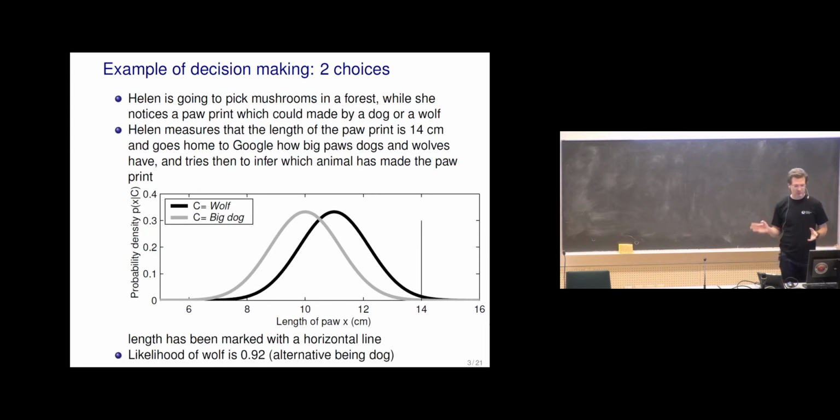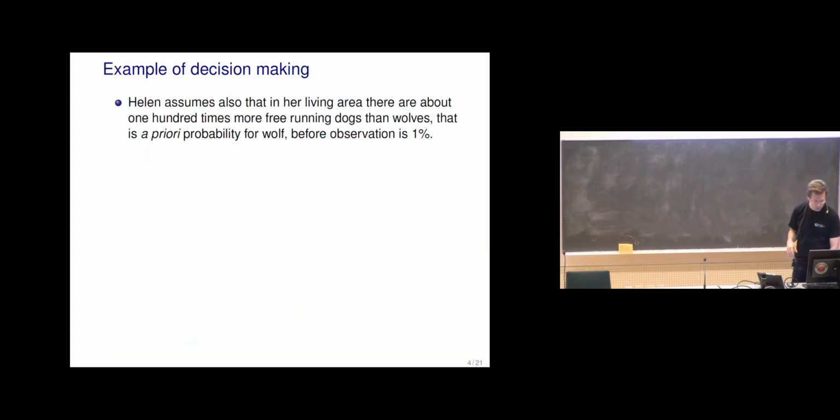And then Helen computes the likelihood of wolf is 0.92. So just based on that observation, it's more likely.